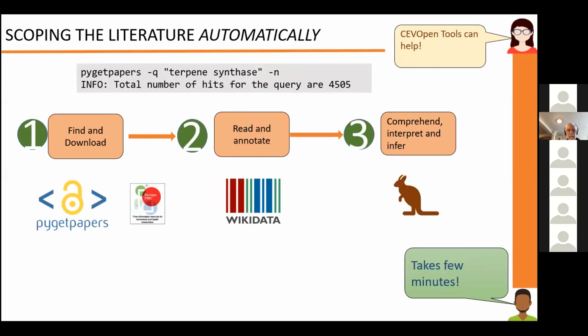We've developed tools which automatically download papers from open repositories like EuropePMC. That's the task of PyGetPapers. Then we have a toolkit, which we call AMI, which creates what we call dictionaries, which are basically a set of terms on a specific topic from open data structures like Wikidata, and uses these dictionaries to comprehend, interpret, and infer what's out there in the scientific literature.